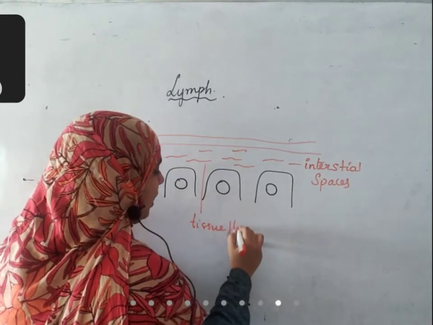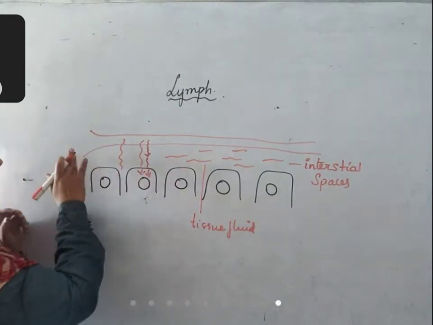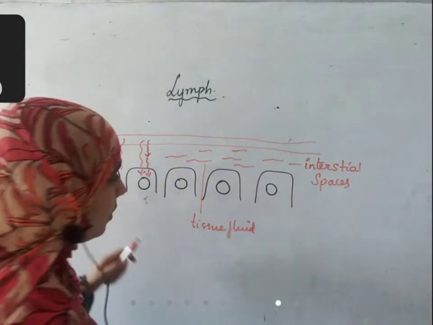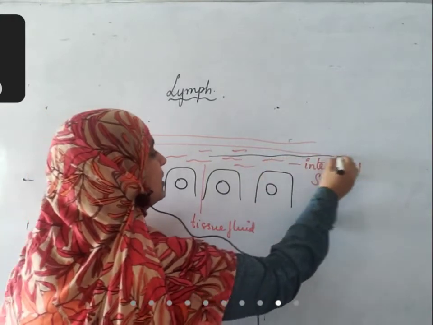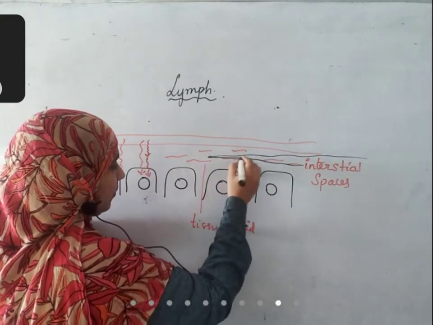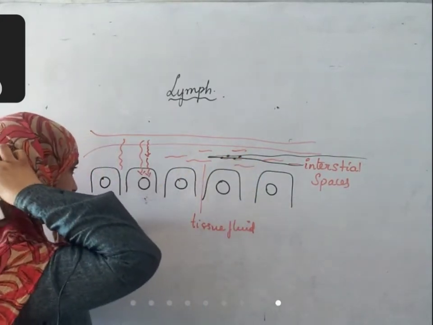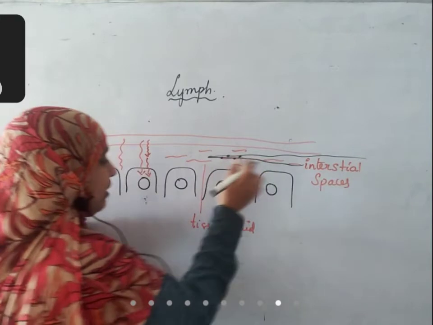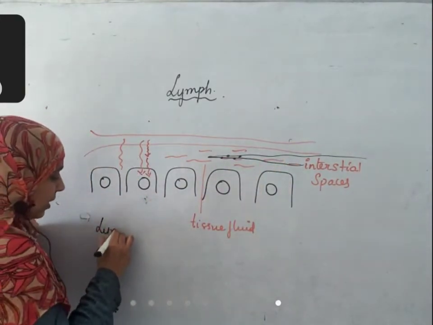This tissue fluid will find its way into lymphatic vessels. Okay? Lymphatic vessels are those vessels which are present inside this fluid. They carry this. Okay? They have small pores. At the end of these lymphatic vessels, lymphatic capillaries will be there.